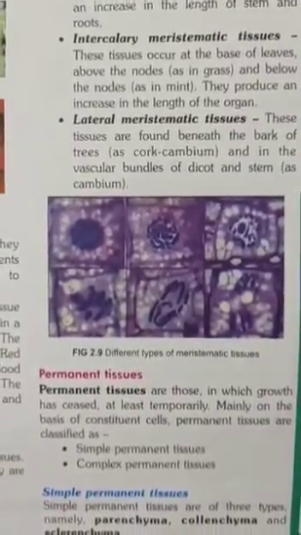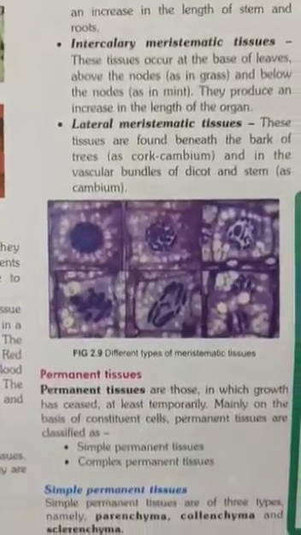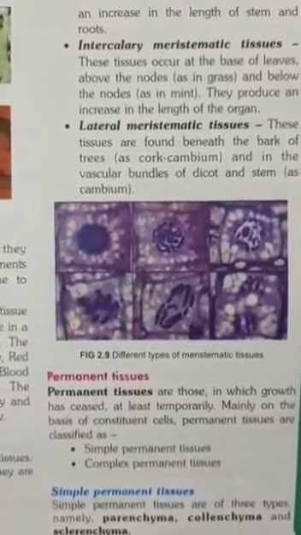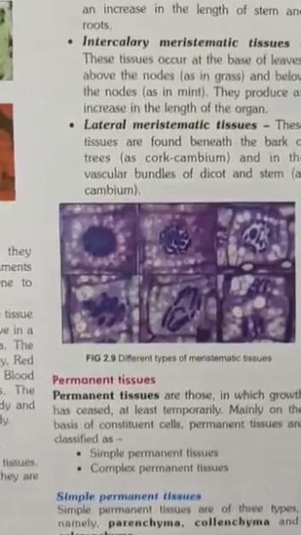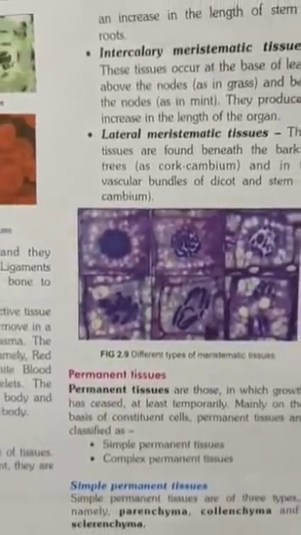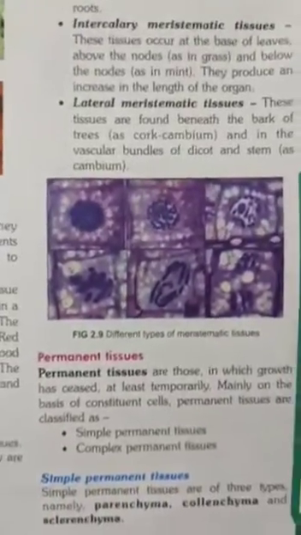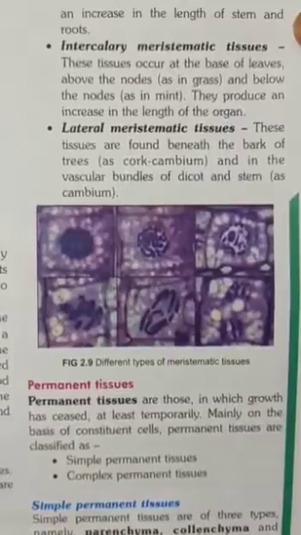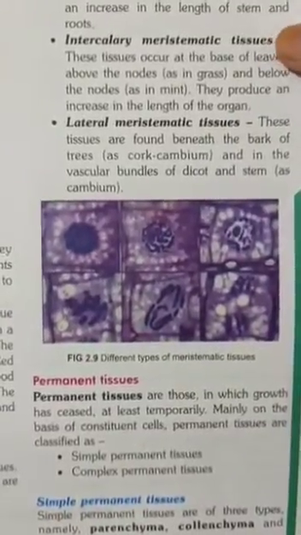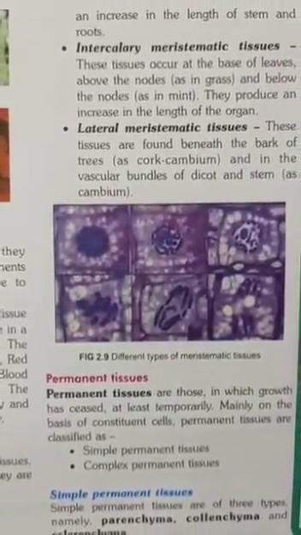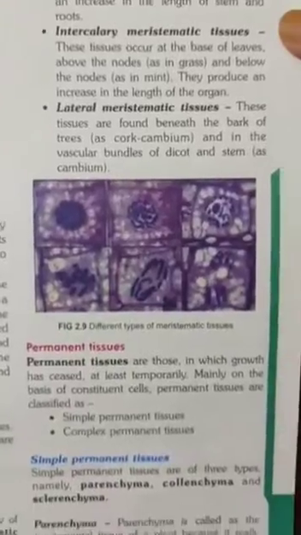And lateral meristematic tissue. Lateral meristematic tissue is found beneath the bark. You know what is bark? The tree bark is cork cambium. It is found on the branches and the stem, and in the vascular bundle of dicot stem as cambium. So bark is the outer layer of the stem. You can say it is called bark.